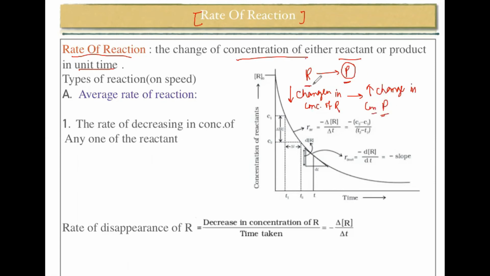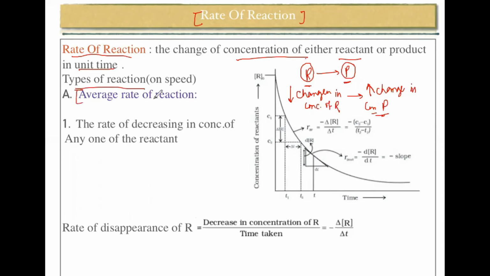The amount of reactant is going to decrease and the amount of product is going to increase. So the change in concentration of the reactant is equal to the change in concentration of the product. That defines the rate.